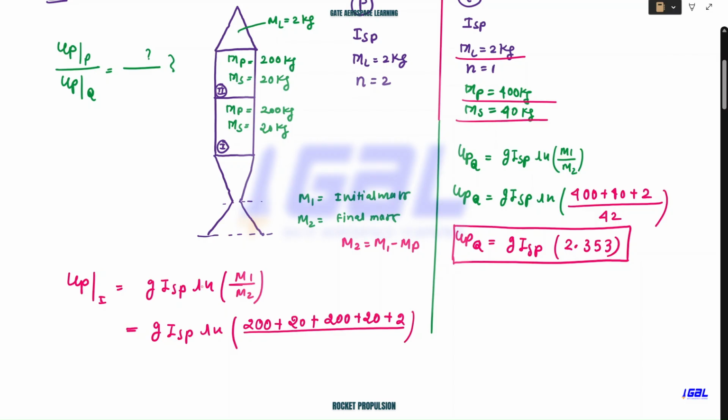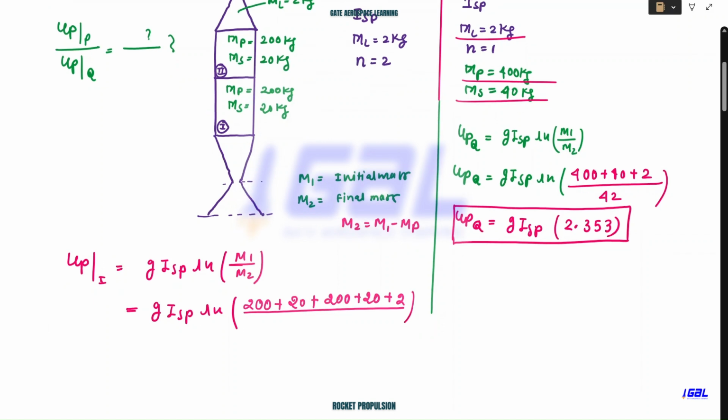Now when you write for M2, again the propellant mass should be subtracted. Now when you subtract the propellant mass, you should subtract for the first stage, not for the first stage and second stage. Don't make this mistake, okay? Because we are calculating for the first stage, first stage data. So only the first stage propellant will be subtracted. So how will you write this? This is gone. This is gone. So this will be 20 plus 200 plus 20 plus 2.